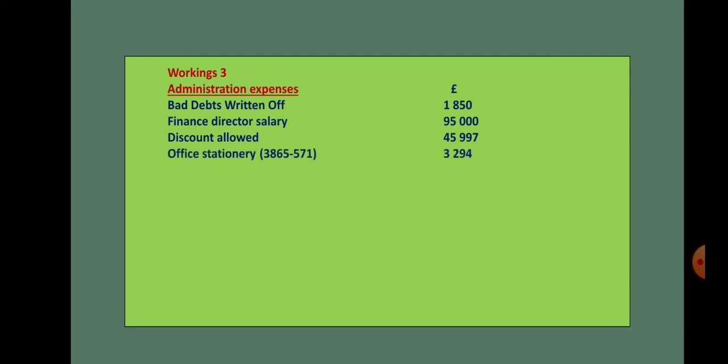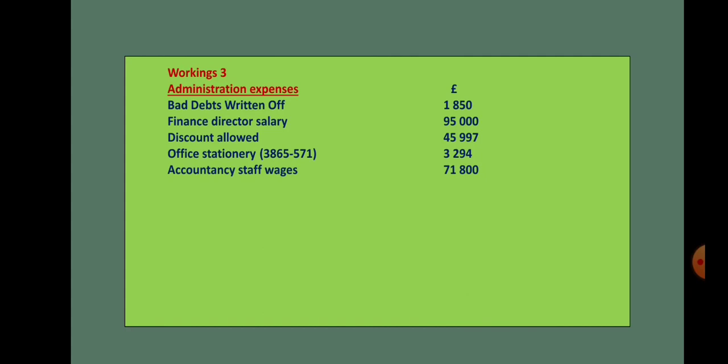Then office stationery. As I told you, office stationery we purchased actually for 3,865, but out of that 571 was still remaining, that is the inventory of stationery. So we need to deduct that because actual stationery used is only 3,294.